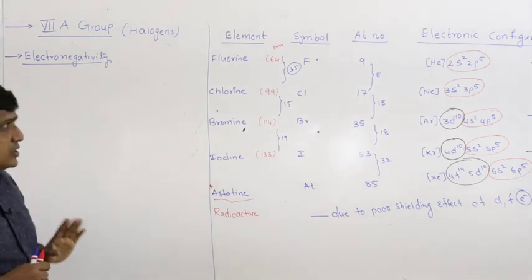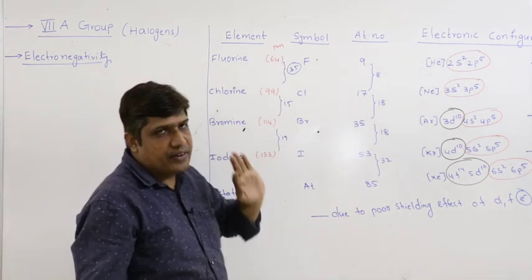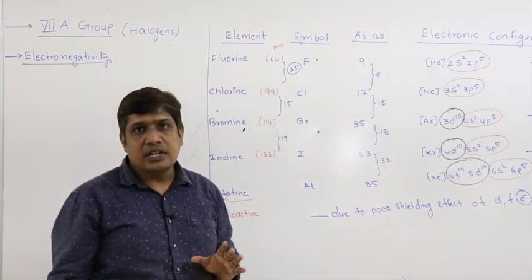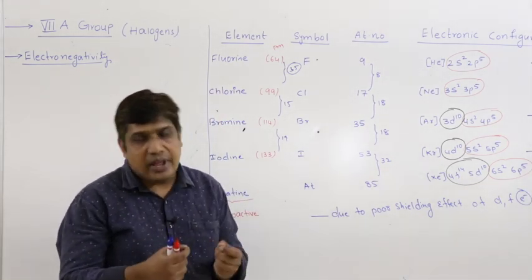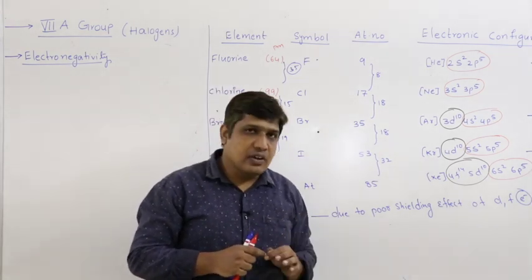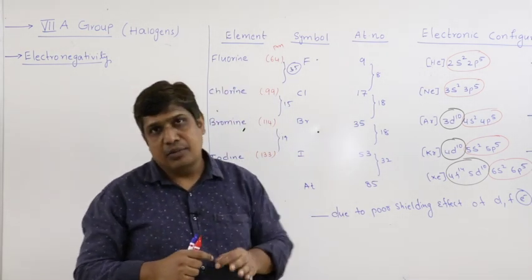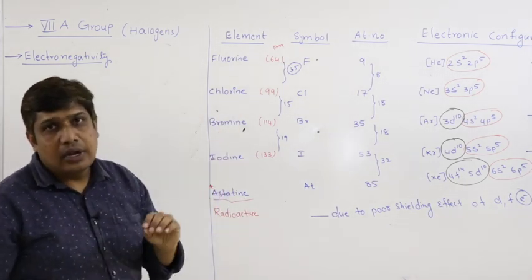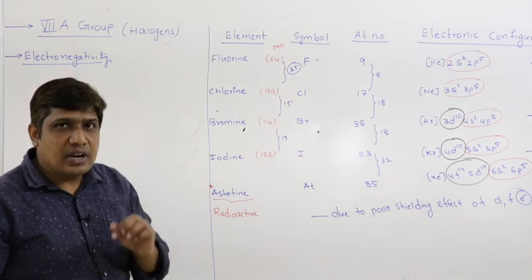Here, if I take halogens, they already contain 7 valence electrons. Based upon the octet rule, if these halogens can gain one more electron, then they get the nearest noble gas configuration. Simply, they will get stability. Hence, the halogens are highly electronegative because they are short of just one electron.